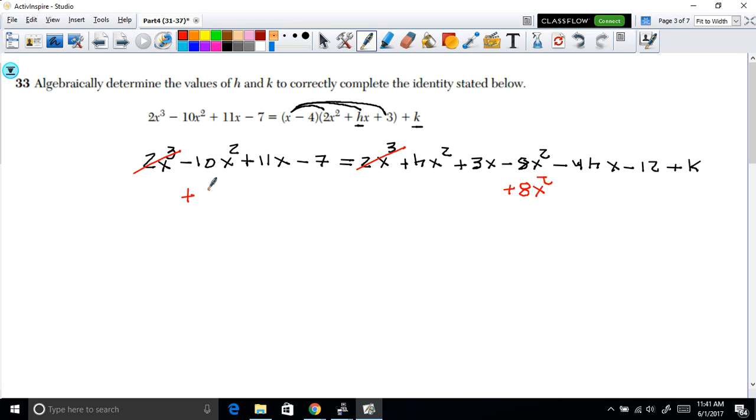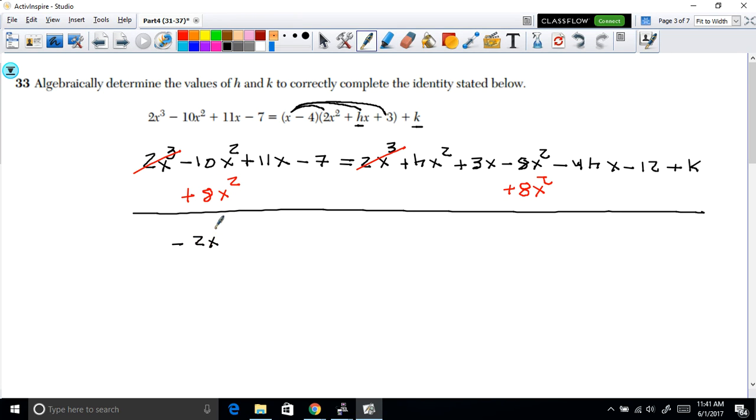Okay, perfect. So we do this correctly. If we add this 8x squared, we're going to get negative 2x squared. We're going to rewrite what's left. Now, obviously here, this cancels out. We don't need it. So let's rewrite what is left. Now we've got hx squared. All right, so this is what we have now.